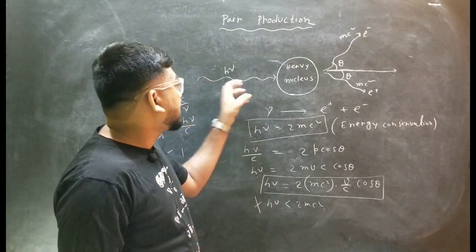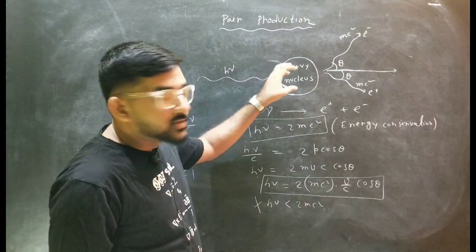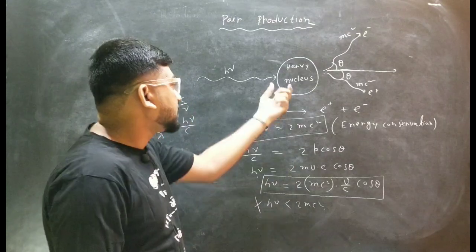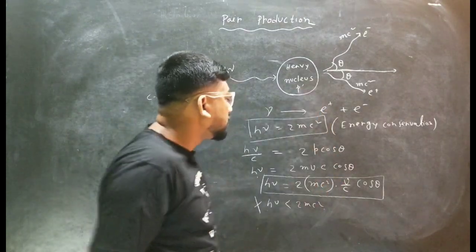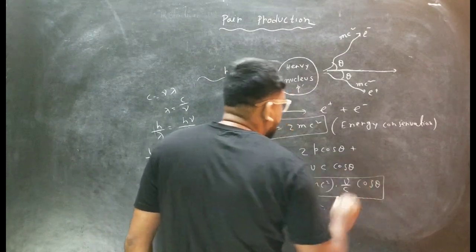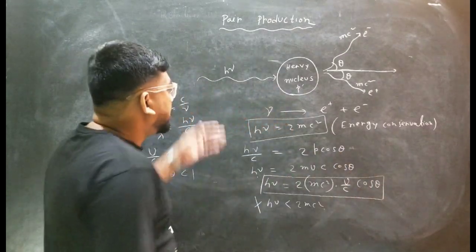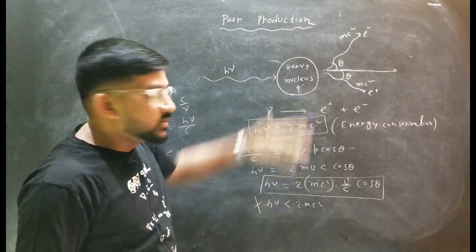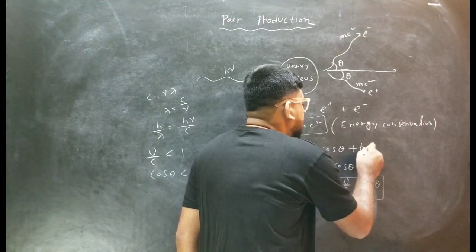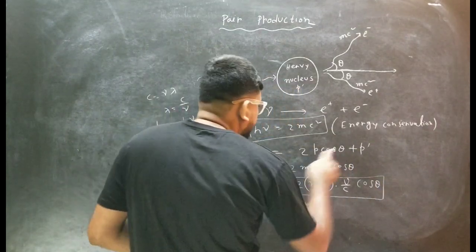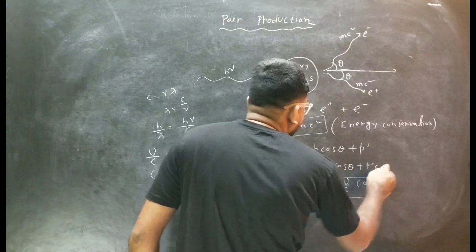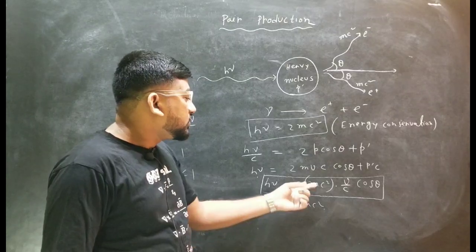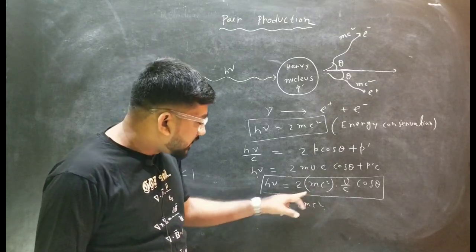This is because when the photon is incident on this heavy nucleus, the heavy nucleus absorbs some momentum. So if the heavy nucleus absorbs some momentum p dash, then we have to add some term over here. So it will be h nu, and the rest of the momentum is 2p cos theta plus the momentum absorbed by the heavy nucleus, that is obviously plus p dash. So if you add one term p dash here, then here it will be just p dash c. So this term is less here, as this is less than 2 mc square.